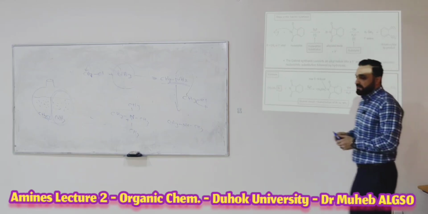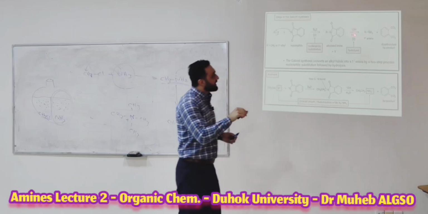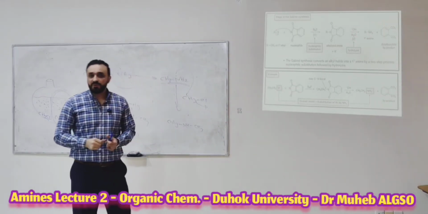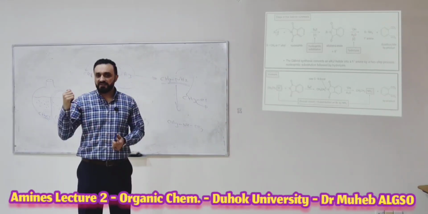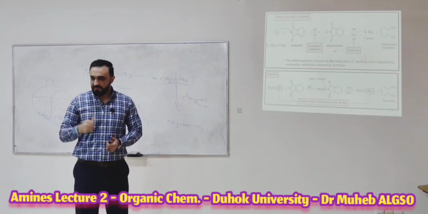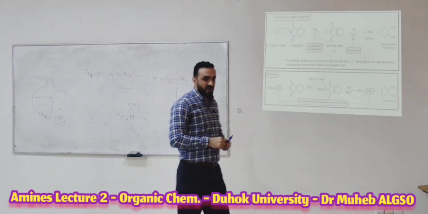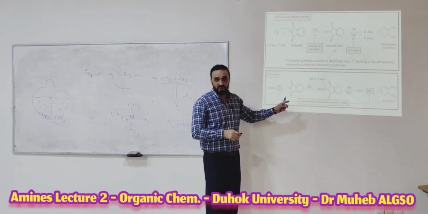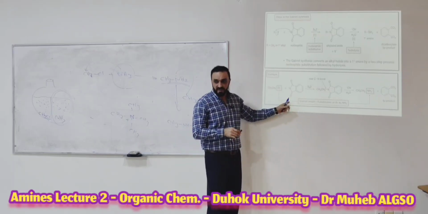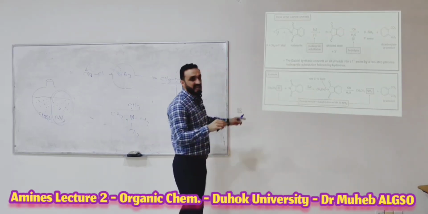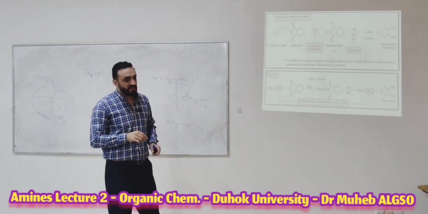Now the alkylated imide undergoes hydrolysis with water. If you remember the amides from last year, the hydrolysis of an amide in basic medium has a mechanism, and it is the same here, but we don't take the mechanism now.